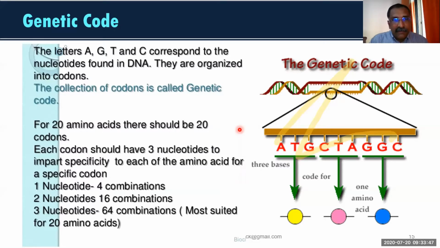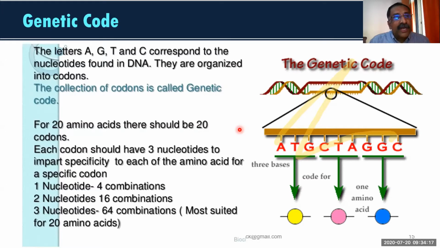64. So remember, one letter as one word, you can create only 4 words. But total, how many words did I tell you there are? 20. If you use 2 letters, you can create only 16 words. But if you use 3 letters, you can create 64 words.